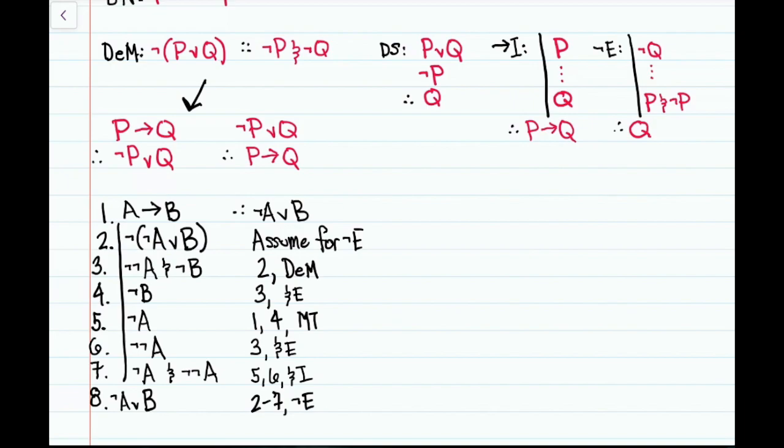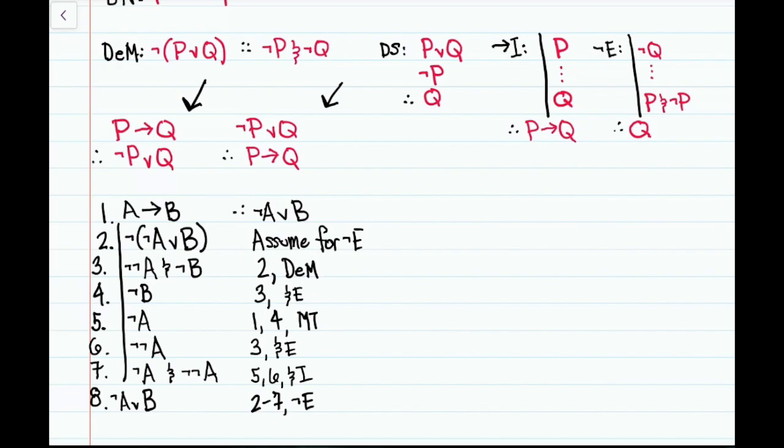And so if these inference rules are valid, then so is this inference.